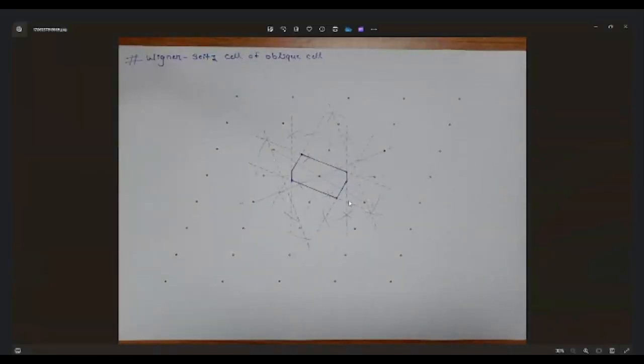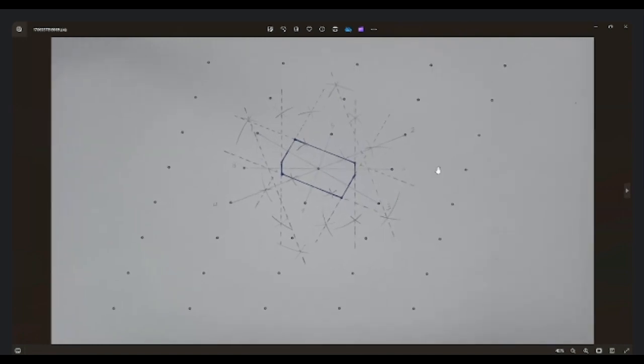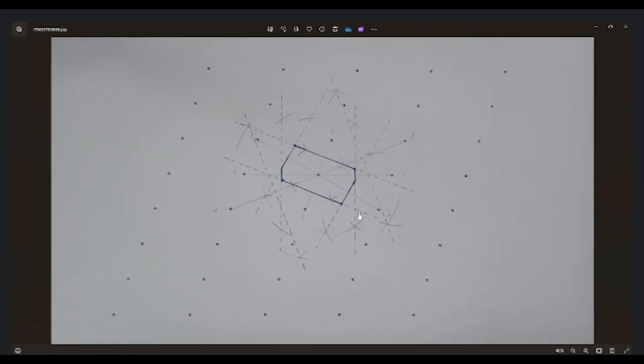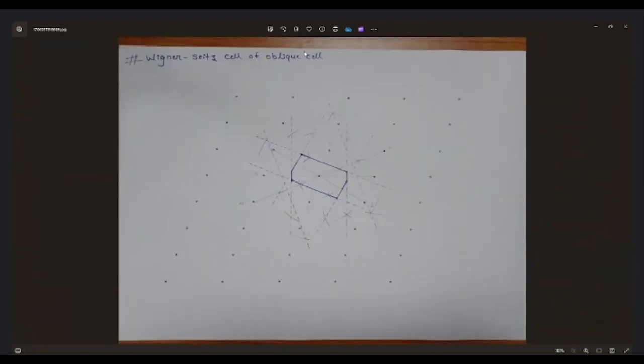So here we can see the figure, like I have drawn it using the compass and all. We can see how it is looking. I selected these 2 points and drew the perpendicular bisector to it. Similarly for the other also. And I did not select this particular region because this line is also dividing our figure. So here this is the closest line I have chosen, and this region is known as the Wigner-Seitz cell for the complicated oblique cell.